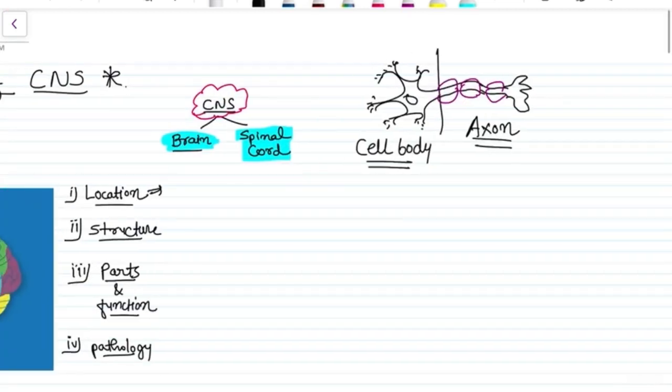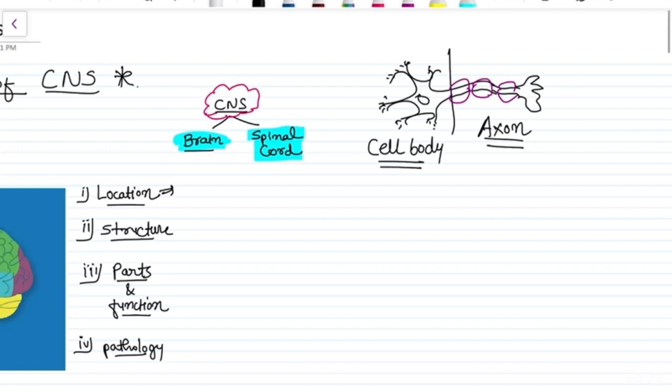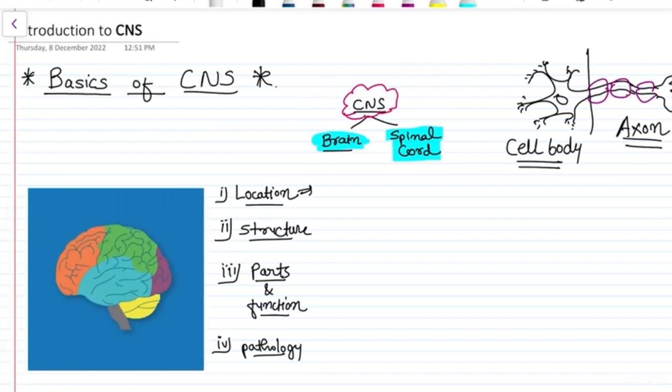Okay, so central nervous system has got two main things. One is brain and second is spinal cord. In this video, we will discuss the brain first. So brain, it is located inside the skull. It is a bony covering that protects brain from outside injury.